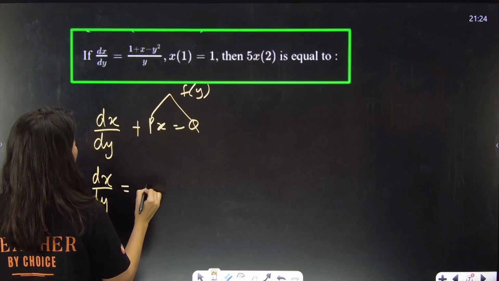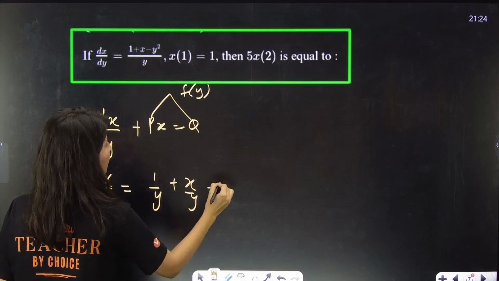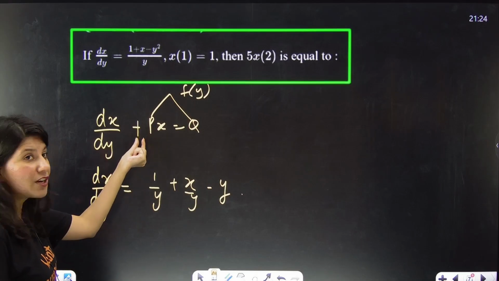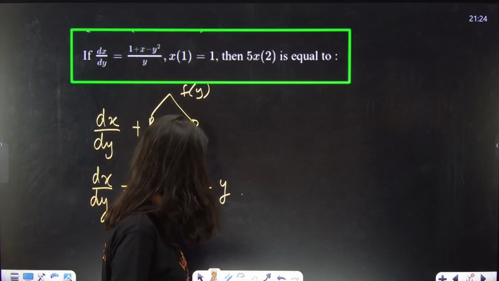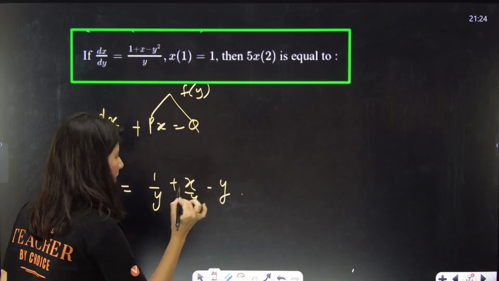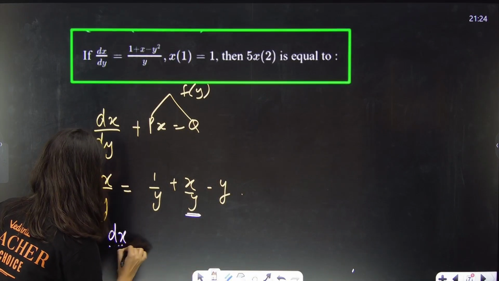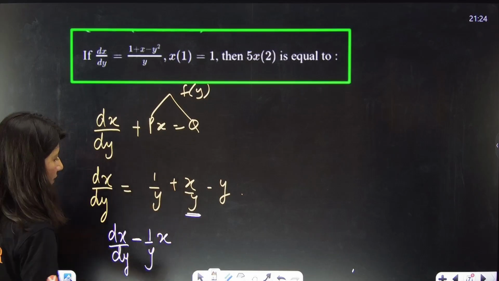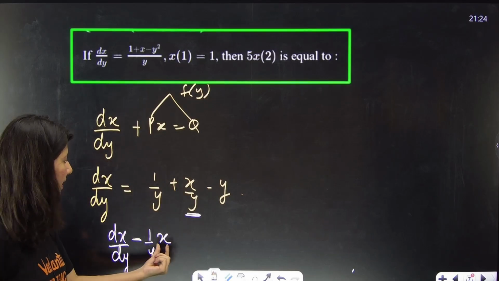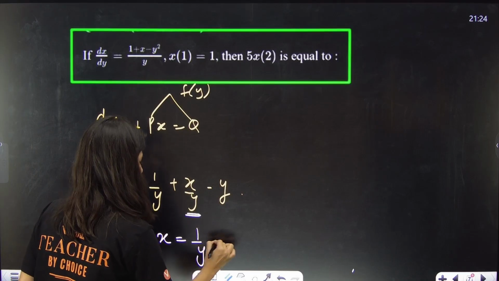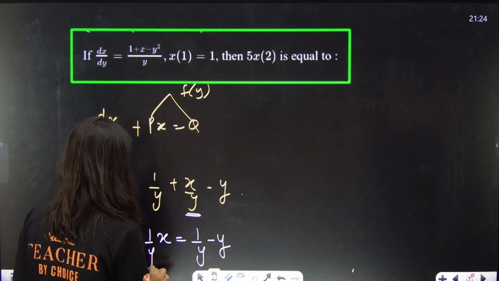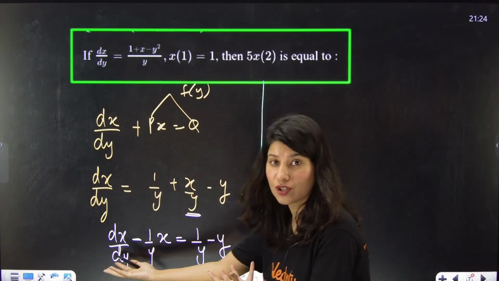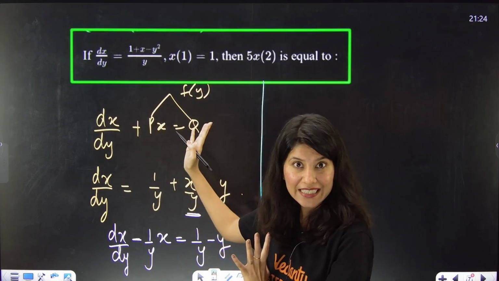Okay ma'am, 1 by y plus x by y minus y. Okay ma'am, you are saying that there will be px, that means a function of y into x. That is what we need to figure out. Yes, so here this x by y, so dx by dy minus 1 by y x, and on the right hand side 1 by y minus y. This is your q and this is your p. Okay, so now that you have arranged it in terms of a standard linear differential equation in x.